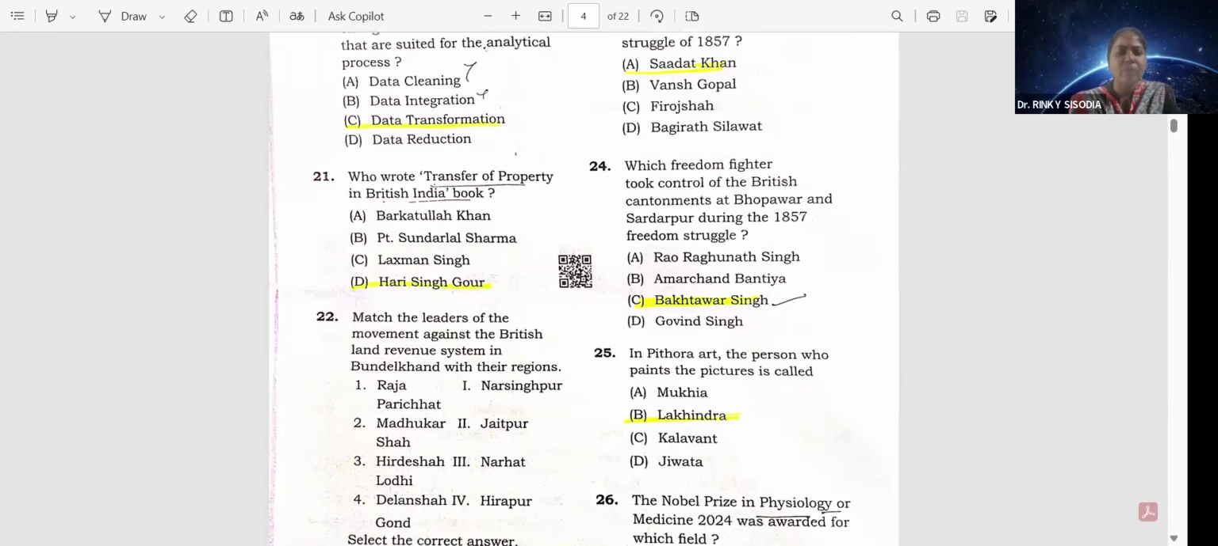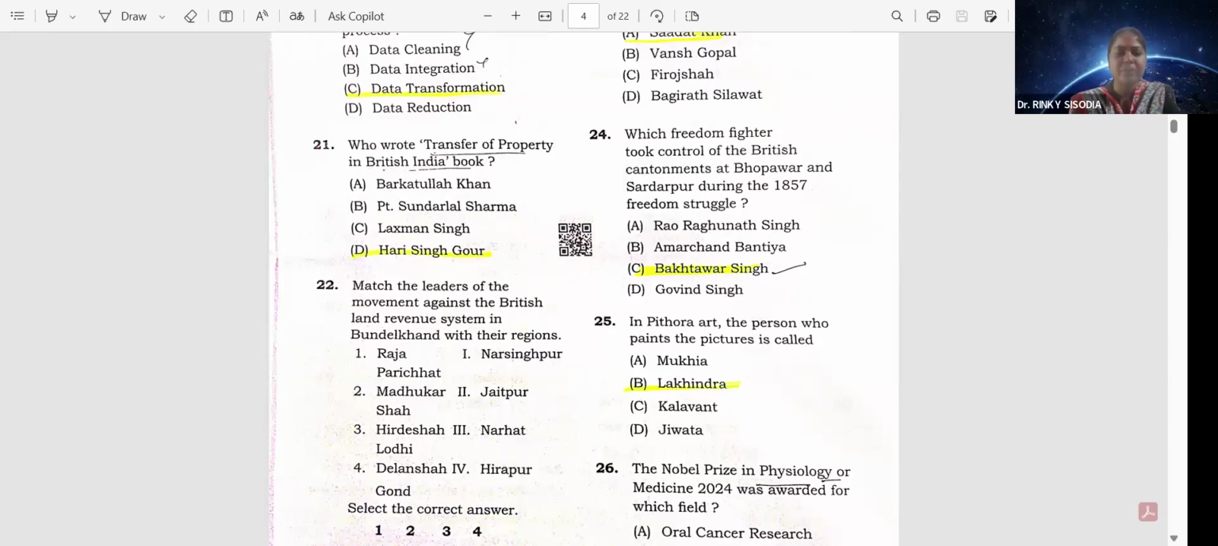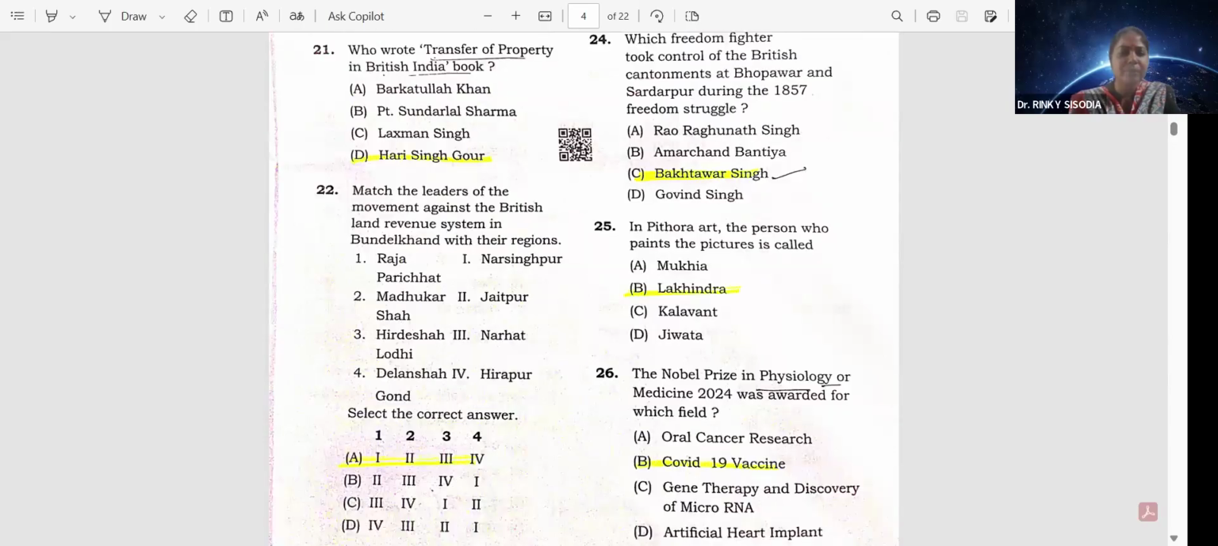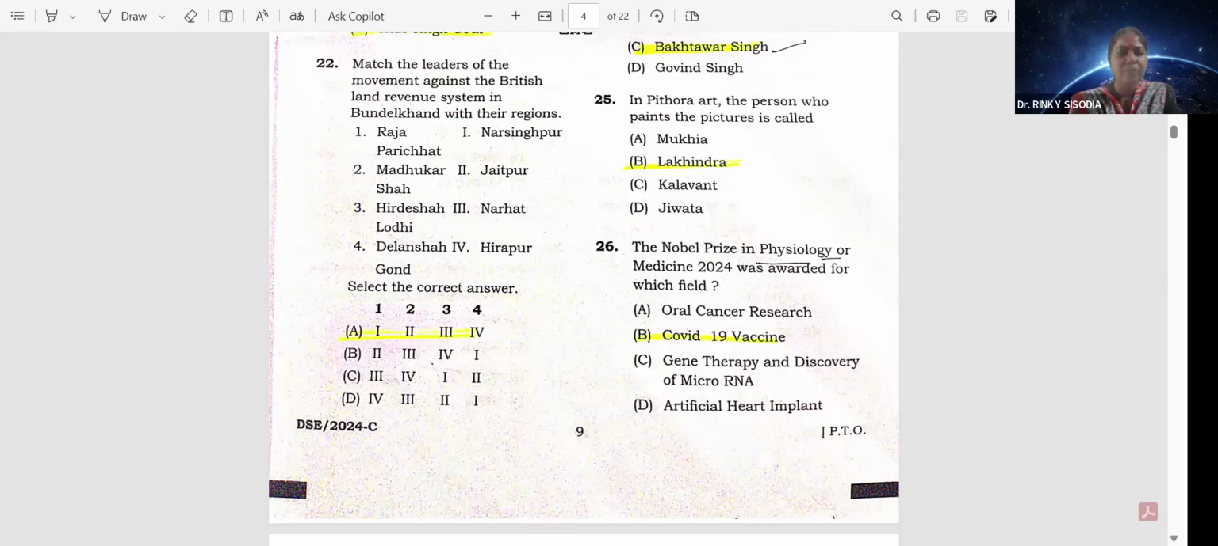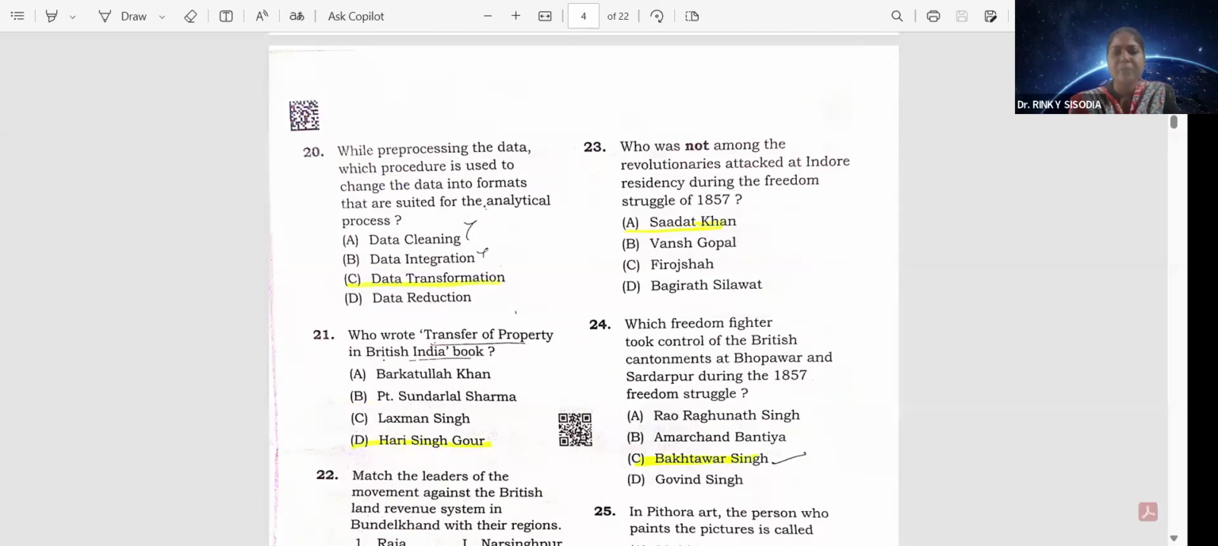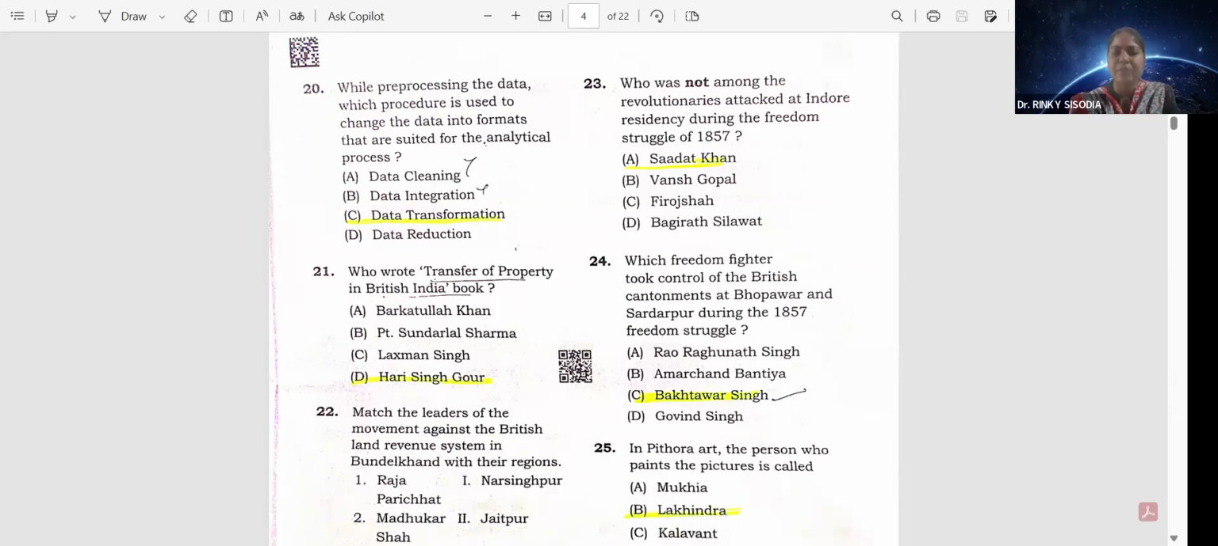Question number 22. Which of the following leaders of movement against the British land revenue system in Bundelkhand with their regions? That is option A, Maharaja Parichet from Narsinghpur, Madhukar Shah from Jodhpur, Hridesh Lodhi from Narhat, and Dilhan Shah from Hirapur. Question number 23. Who was not among the revolutionaries who attacked the Indore residency during the freedom struggle of 1857? That is option A, Sadat Khan.